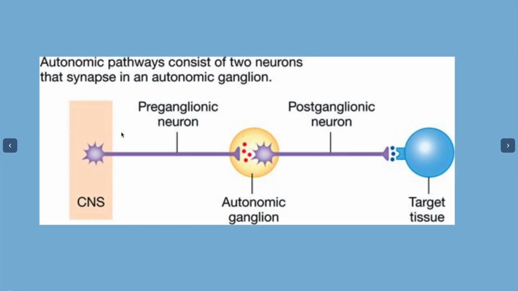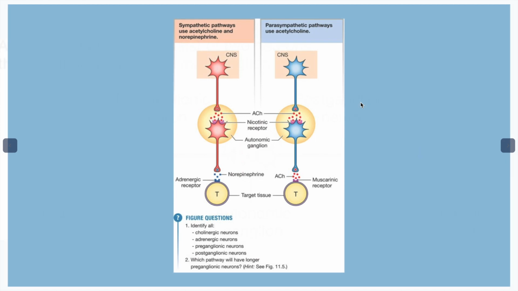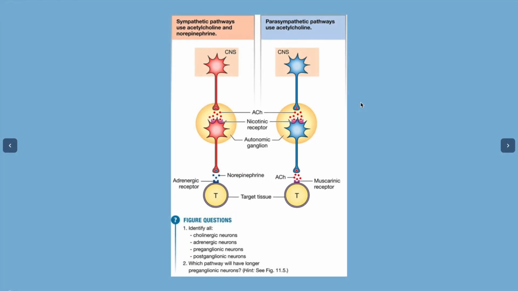So how do these responses happen? From the central nervous system, the signal projects to an autonomic preganglionic neuron, as shown. There, the preganglionic neuron synapses with the second neuron in the pathway, the postganglionic neuron. The parasympathetic and sympathetic pathways are similar in that they both receive signals from the central nervous system, and they both have nicotinic receptors in the synapse between the pre- and postganglionic neurons, which both accept acetylcholine, but that's where their similarities end.